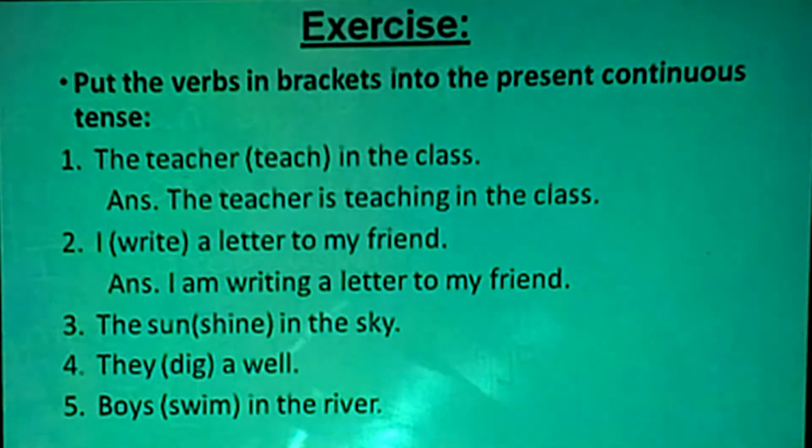So you have to answer as per the sentence structure that we have learnt. In the second, I write a letter to my friends, meaning I am writing a letter to my friends. Okay, like this. The third one is the sun is shining in the sky. And fourth is they are digging a well. Fifth, boys are swimming in the rivers.